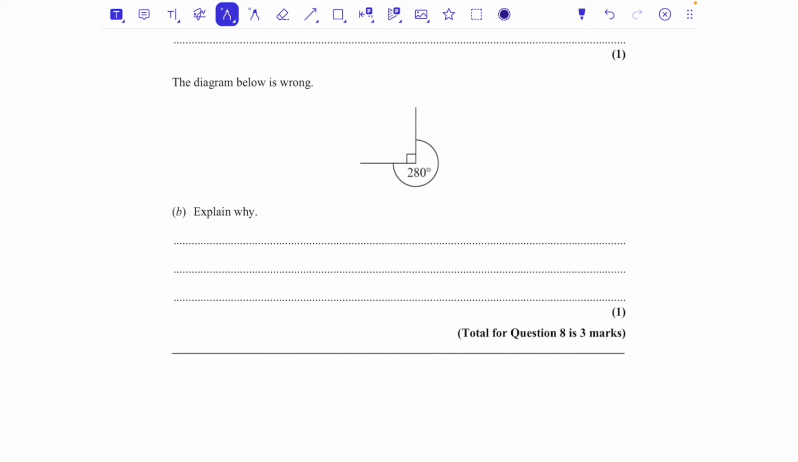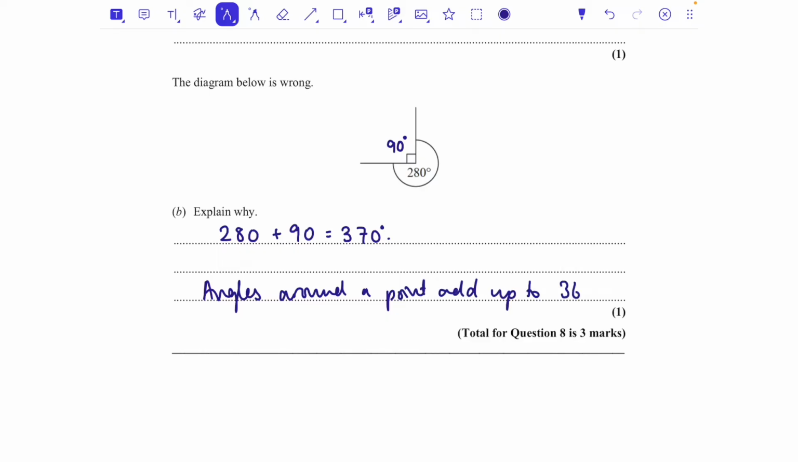The diagram below is wrong. Explain why. So we know that this square shape means that that is a right angle, so that is 90 degrees. So 280 add 90 adds up to 370 degrees, and I'm going to say angles around a point add up to 360 degrees. So that's why that's wrong, okay? Angles around a point add up to 360 degrees. You need to give that reason. It's not angles in a circle, okay? A lot of students will write that. It's nothing to do with a circle. It's angles around this point.